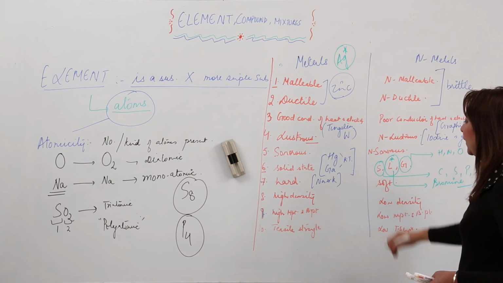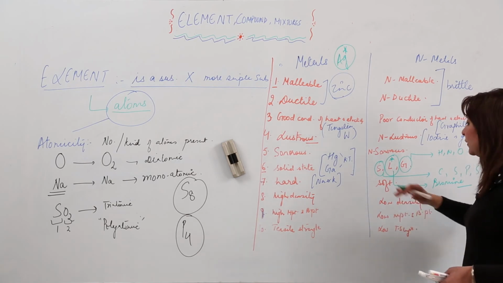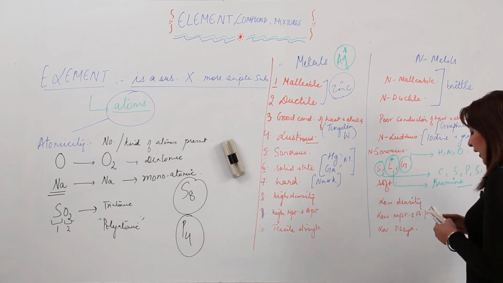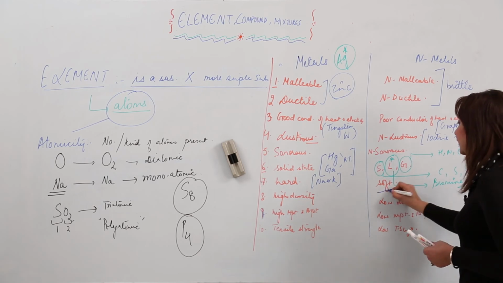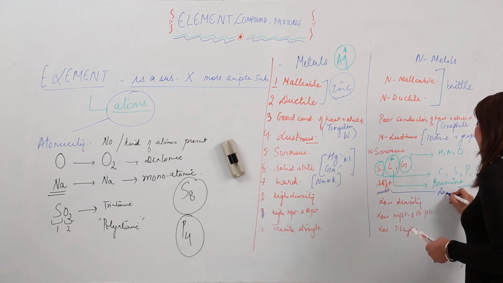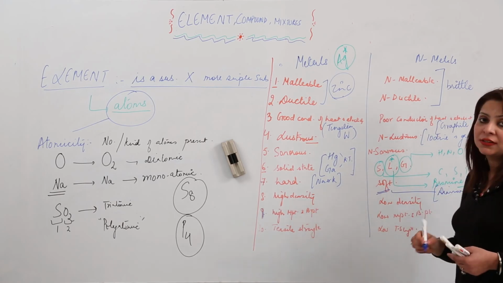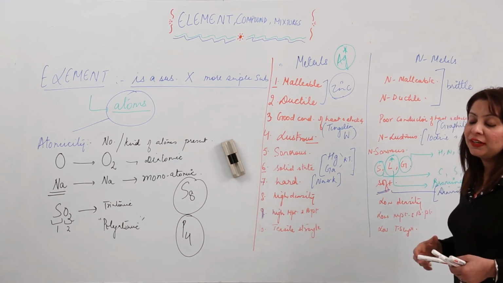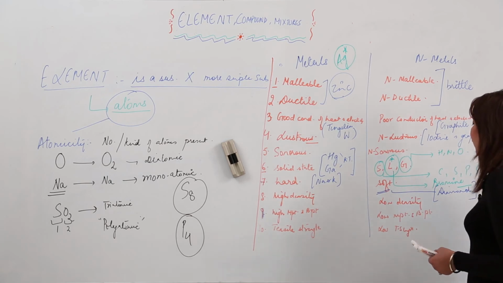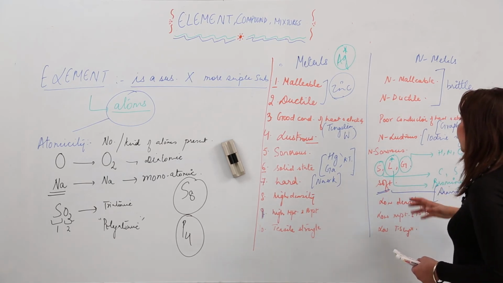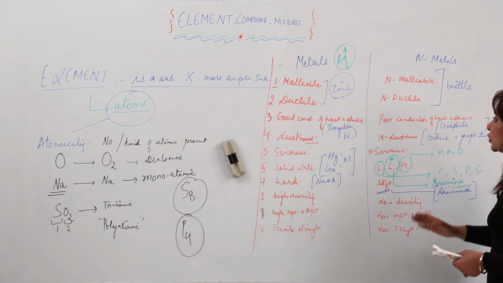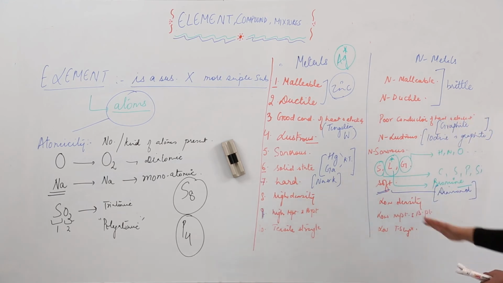All non-metals are soft. Coming to the next property, all non-metals are soft, but the exception is diamond, which is an allotrope of carbon and is the hardest known substance. So it belongs to the category of non-metals, but still it is the hardest substance. And similarly, low density and low melting point vary with the states and all. So you need to remember these differences.